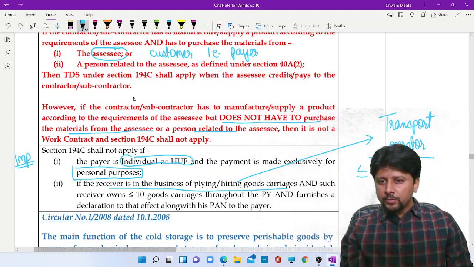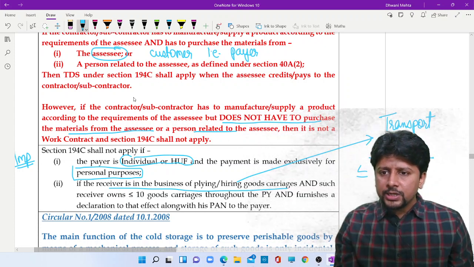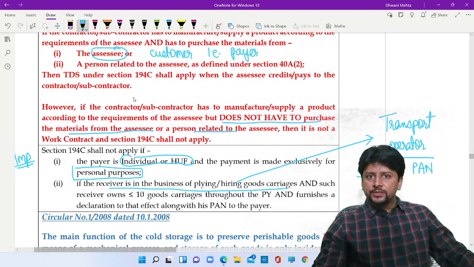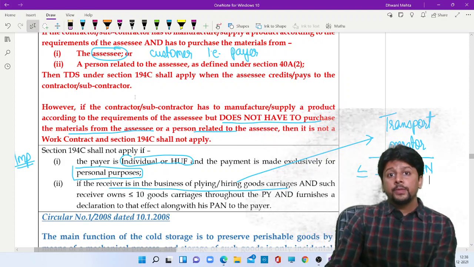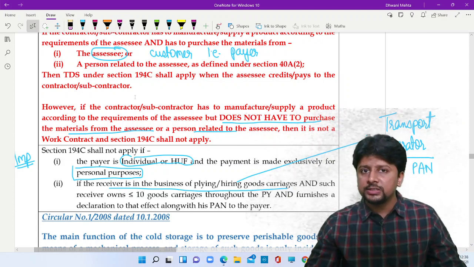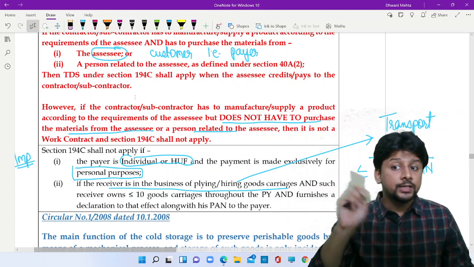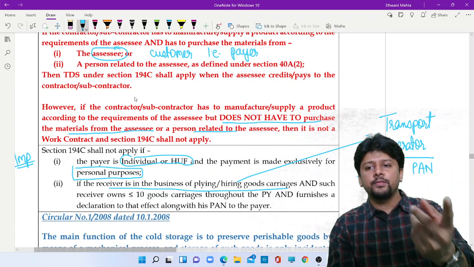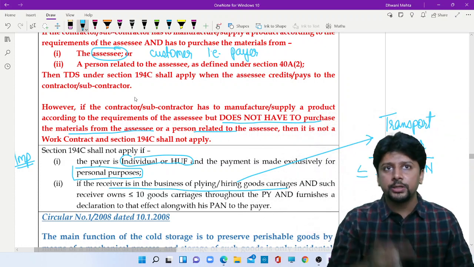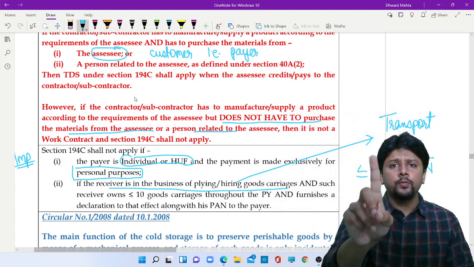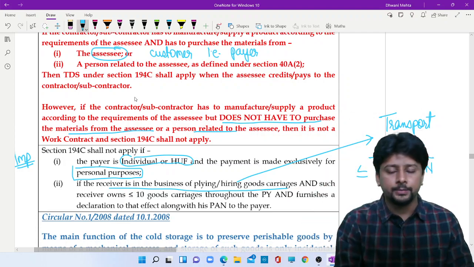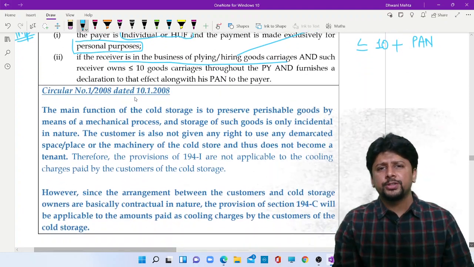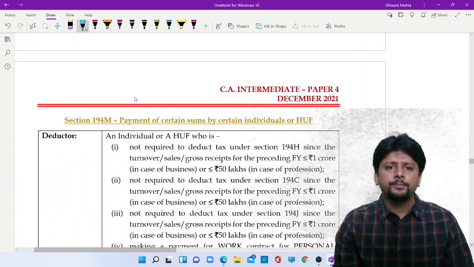Number of trucks are less than equal to 10, and he gives a declaration in writing along with his permanent account number. If both these conditions are satisfied, then there is no need to deduct tax. But if any of these conditions is not satisfied, then TDS will apply. And if he does not give permanent account number, then we are aware that 206AA will come into picture, and you will have to deduct tax not at 1% or 2%, but 20%. We've already discussed this circular, cold storage. It is a work contract.